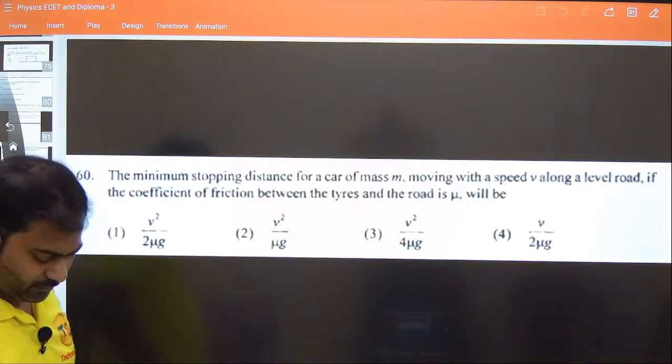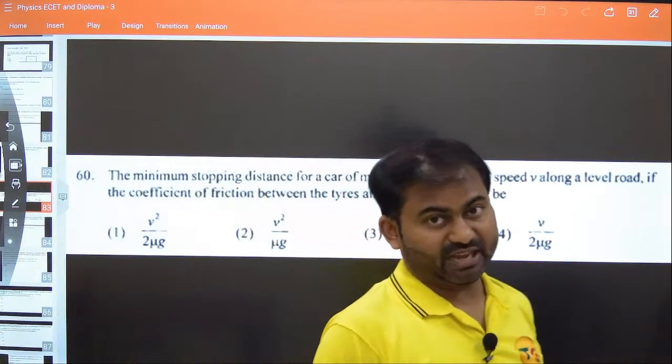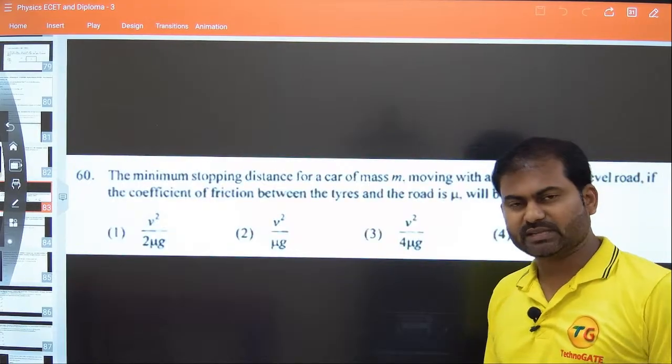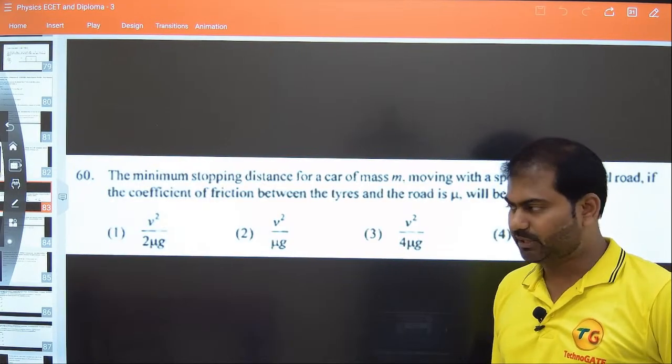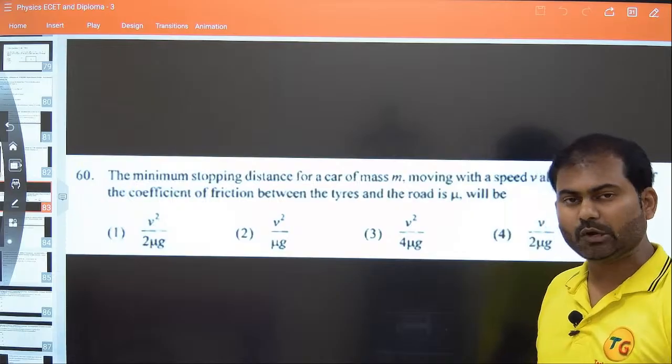This question is interesting. It is based on even kinematics. Okay na? So whatever we learned in previous kinematics, we have to apply that along with friction. So it's a multi concept question.